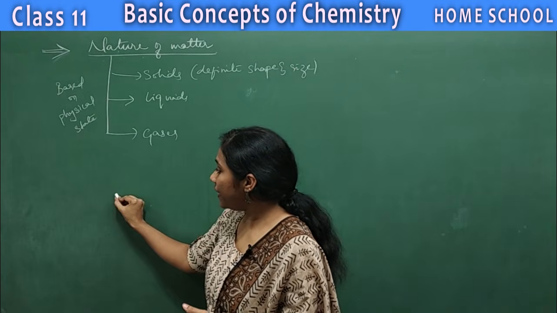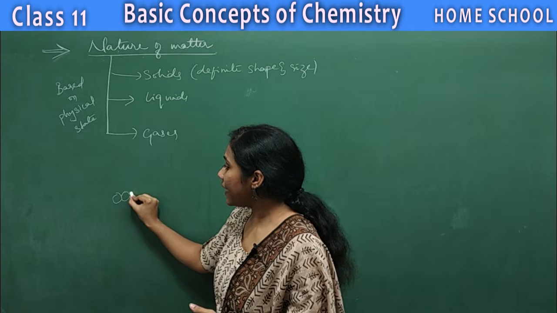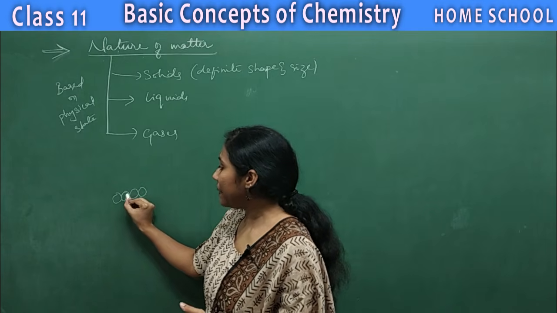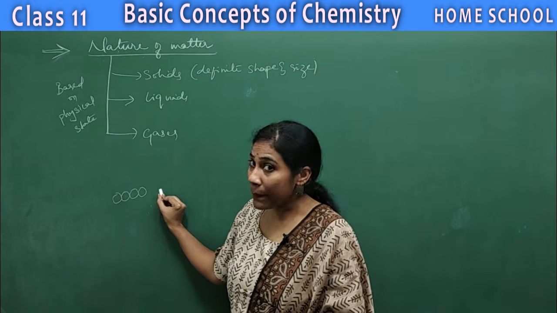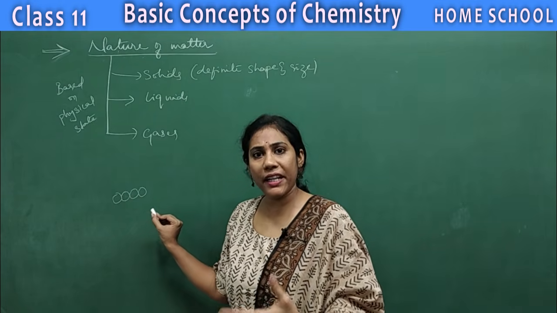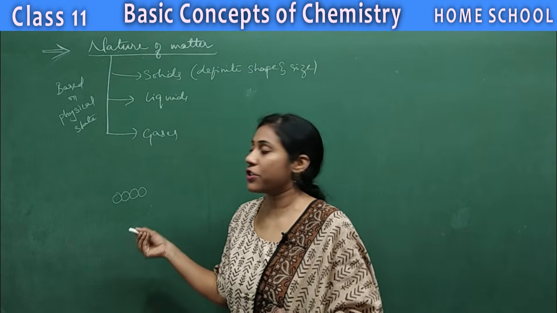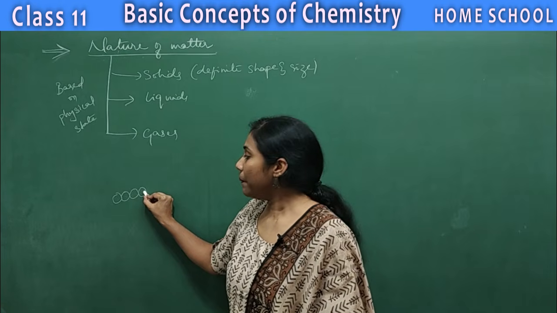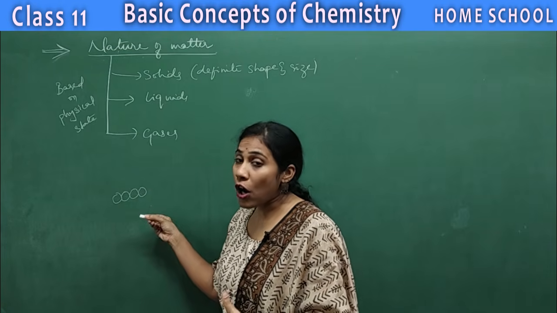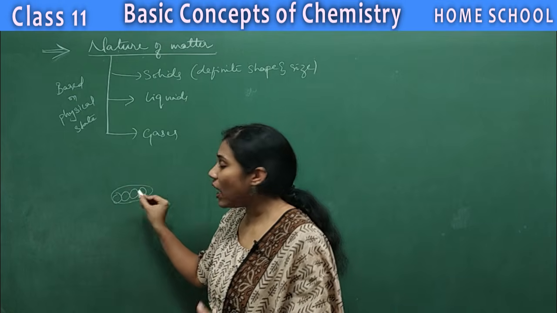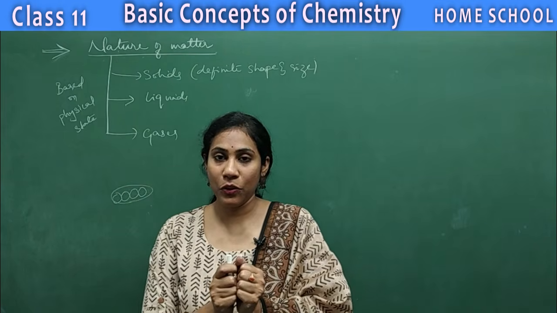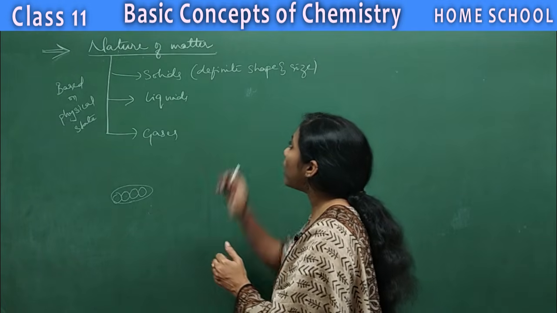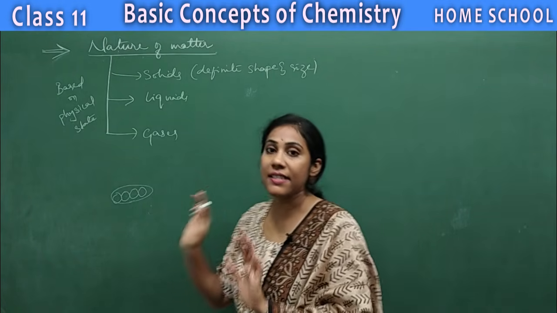And in a solid, the atoms are arranged in a closely packed fashion. I mean, between one atom and another atom, or these may be molecules. See, matter is made up of atoms or molecules. So it may be an atom or it may be a molecule of matter. Between the molecules or atoms, you have lots of attraction. So that is the property of solids. Clear? That is the reason they have a proper shape and a proper size.